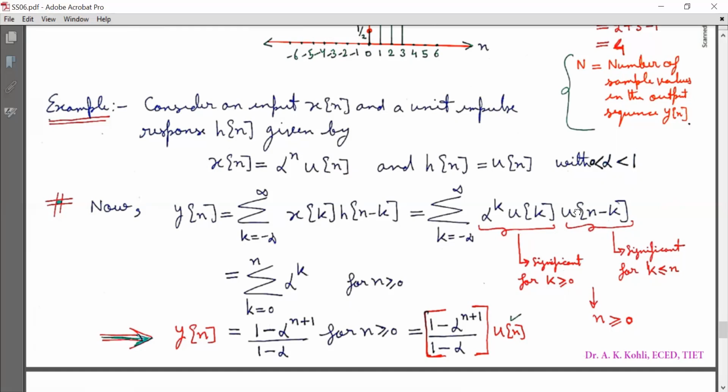So this is one subject to the condition k is greater than or equal to 0, so the lower limit is 0. This is one subject to the condition k less than or equal to n, so the upper limit of k is n. So yn is equal to summation k running from 0 to n alpha raised to power k, for n greater than or equal to 0.